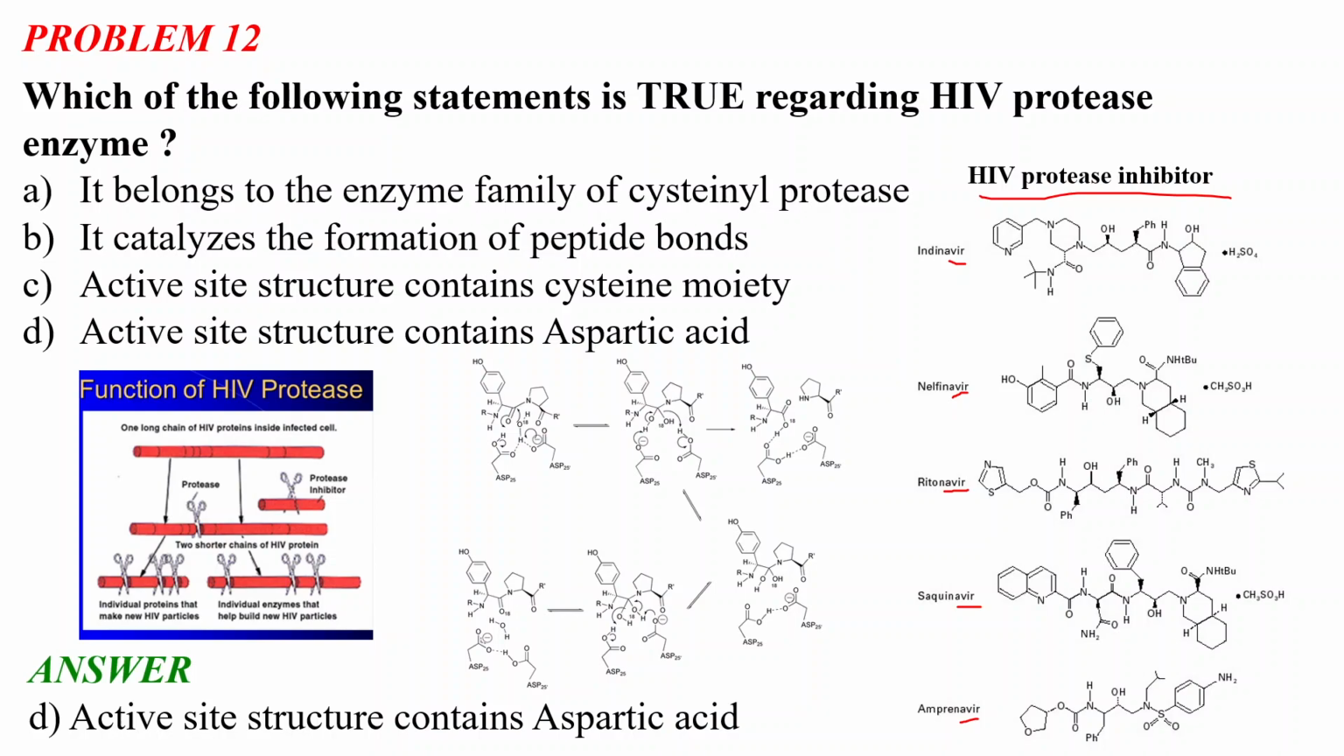So HIV protease is a very important class of enzyme. Remember how it works, and that the active site contains aspartic acid. You don't need to remember the exact active site structure, but please remember a few important examples of HIV protease inhibitors. I think it is clear what the HIV protease enzyme is, and if you still have any doubt, please write in the chat box at the end of the session. We will discuss those doubts.